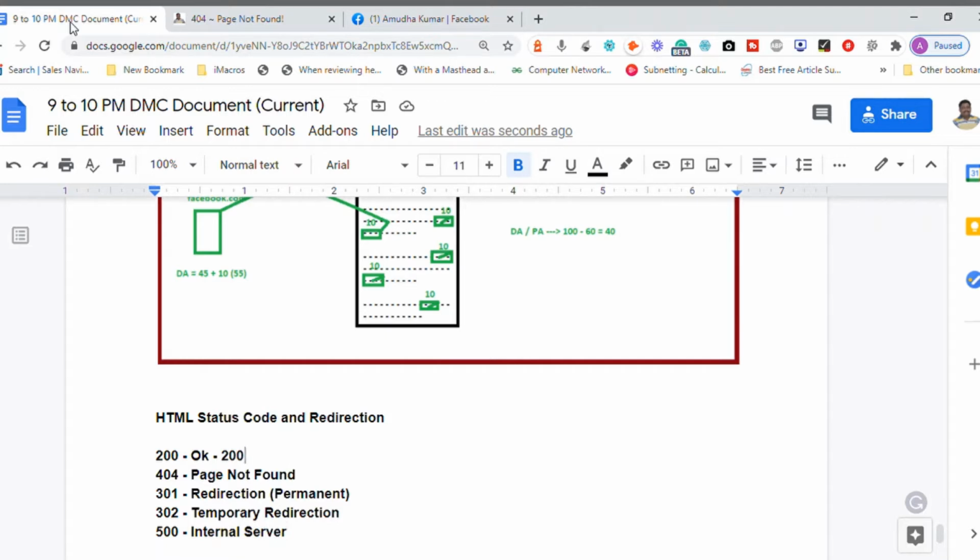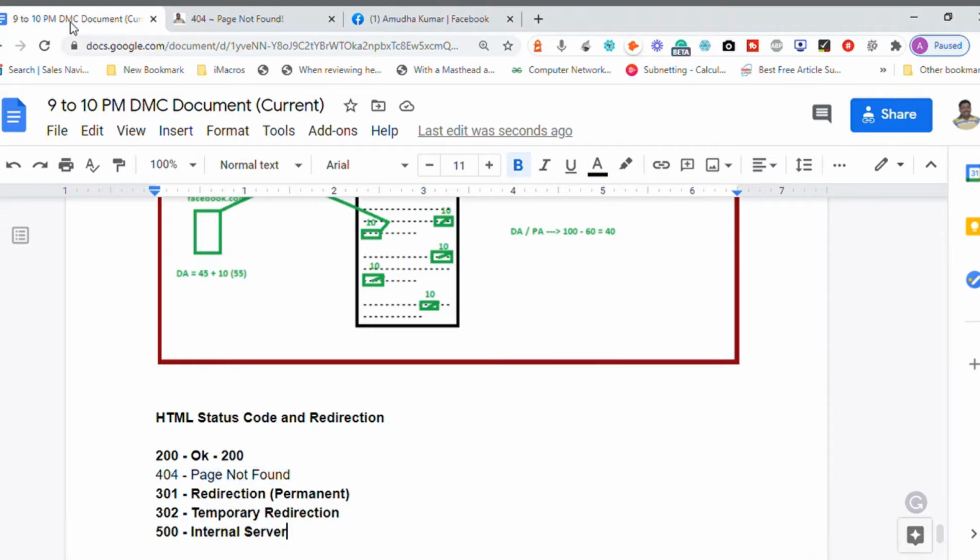The 200 status code is what we need to have. Even 301 and 302 redirection are acceptable. When you have a status code of 200, the link will work. When you have a status code of 301, the link will work. When you have a status code of 302 also, the link will work. When you have a status code of 500, your link will not work. When you have a status code of 404, your link will not work.